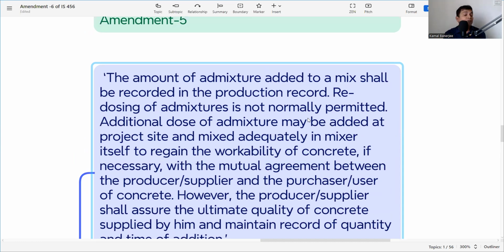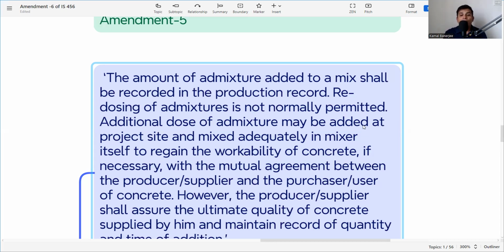So they are saying redosing is not permitted, but an additional dose of admixture may be added at the project site and mixed adequately in the mixture itself to regain the workability of the concrete, if necessary, with the mutual agreement between the producer, supplier, and the purchaser or user of the concrete. So they have given a clear direction that additional admixture can be used to regain workability without affecting the properties of the concrete, with the mutual agreement between the supplier, the producer, and the purchaser.